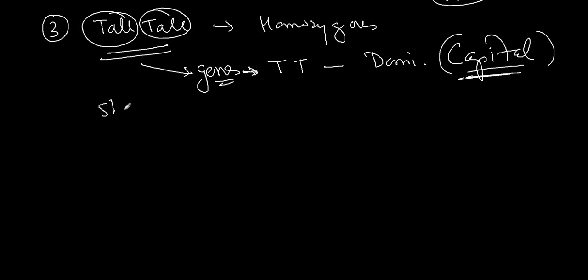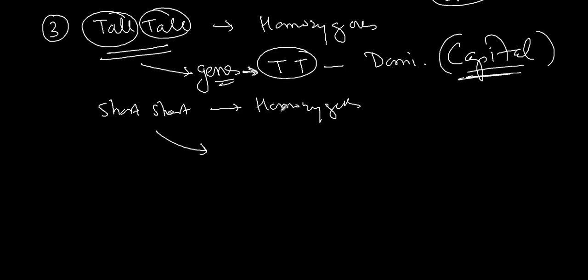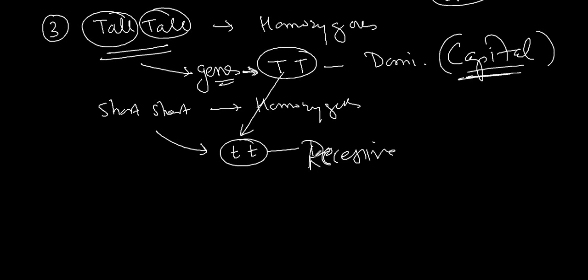Suppose if I am having short, then that is homozygous, and the genes for the short, because it is of the height, will take the complementary for the T, small t, and it is still homozygous recessive. It is still homozygous recessive, because dominant we have seen capital T, and the recessive is small t.